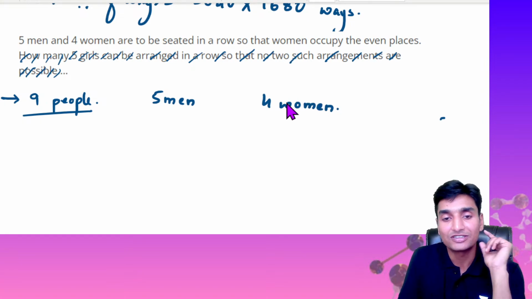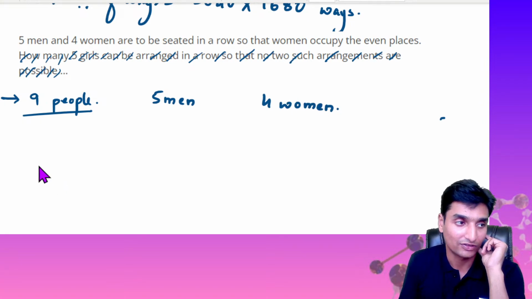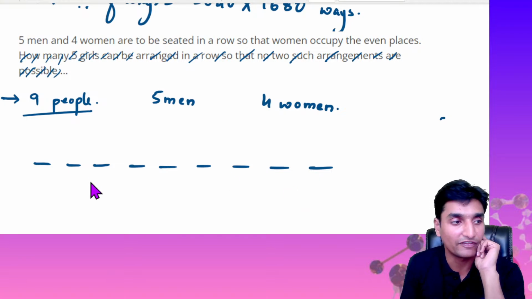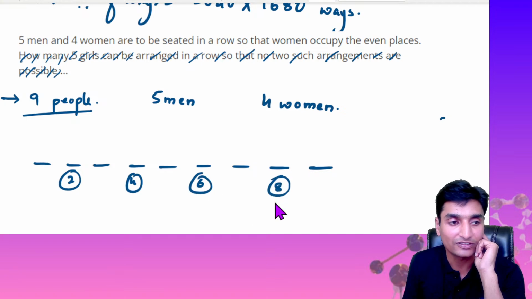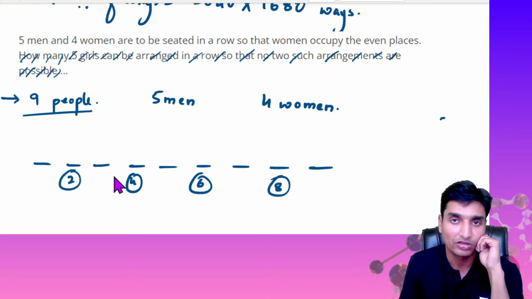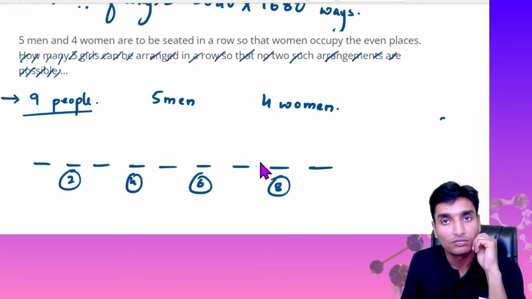They need to be seated only in the even places, guys. See, 1 2 3 4 5 6 7 8 and 9. 9 positions, and the even positions are position number 2, 4, 6 and 8. These are the even positions. So 4 even positions, correct, and 4 women.